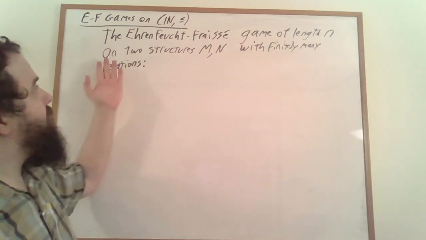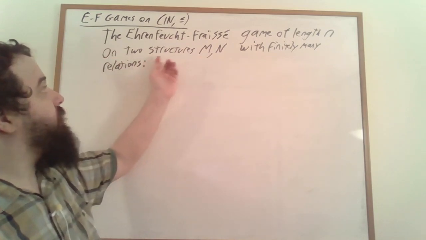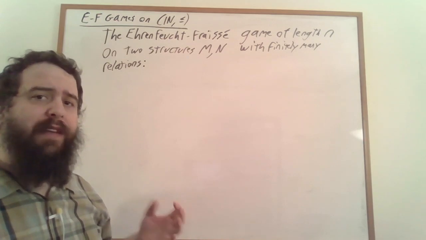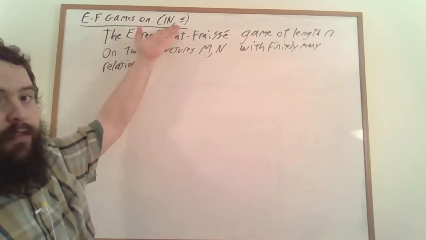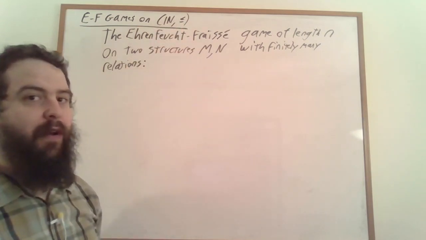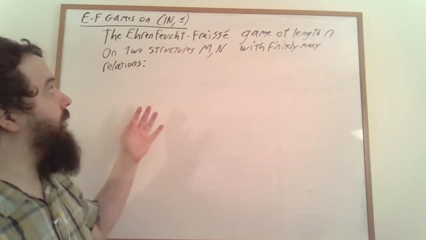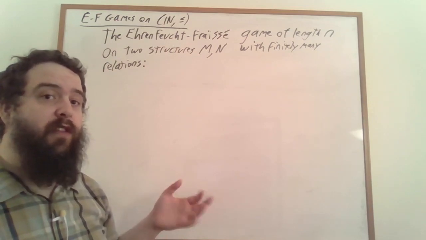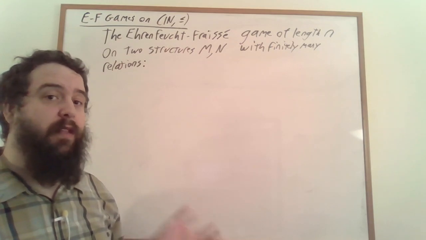And the game is going to be played on a game board, and the board is going to consist of two structures, M and N, and these two structures are going to have finitely many relations to them. So, for instance, this structure here has one relation to it. In the next video, I'll talk about what happens if you want to play the Ehrenfeucht-Fraïssé games on structures that have operations to them, or constants, or infinitely many relations. Things get a little bit trickier in those cases.